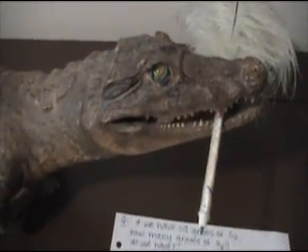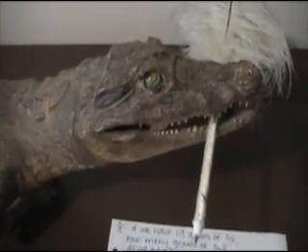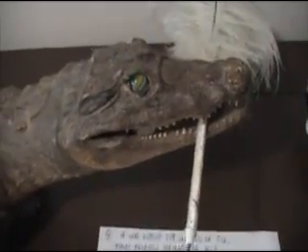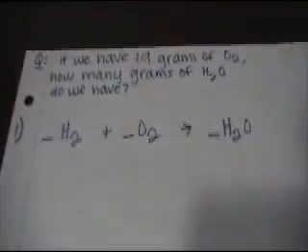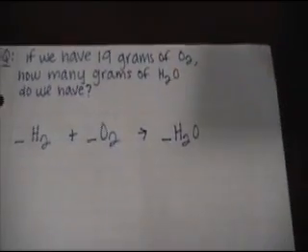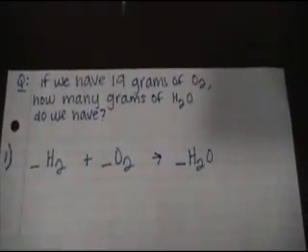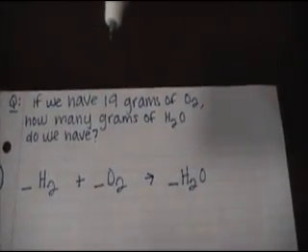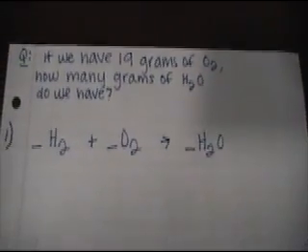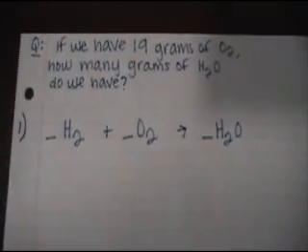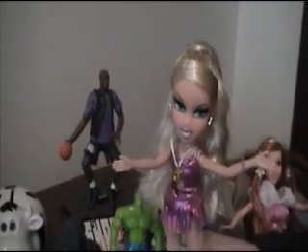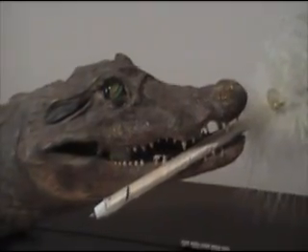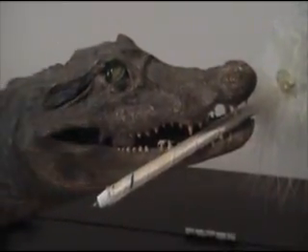Alright, now that we learned the steps to stoichiometry, we're going to do a sample problem with you all. Here's the problem. If we have 19 grams of O2, how many grams of H2O do we have? Here's our equation. The first step is to do what? We balance the equation. Very good. So now we're going to continue on with the problem.